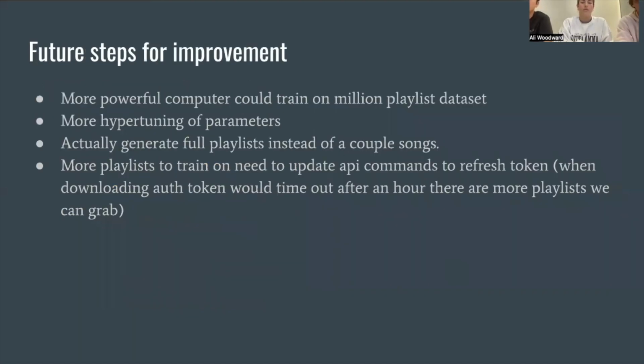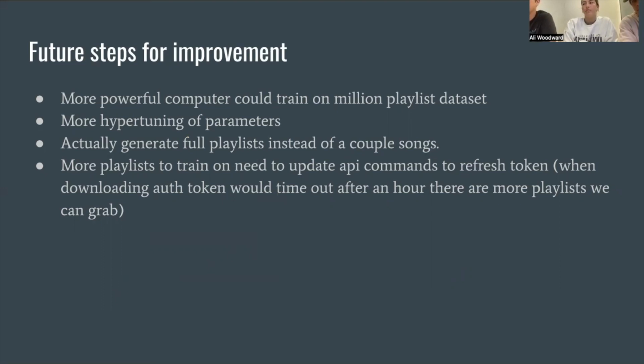So some future steps for improvement that we would like to see would be, if we had a more powerful computer, to train it on the million playlist data set, which is something released by Spotify with over 1 million playlists. It would also give us more of a variety, because on only 100 playlists, there's thousands of genres of music, and in 8,000 songs, you're not going to cover all these many thousand genres. So it was kind of hard because we couldn't train it on as much as we would like. So the model might not have been as robust, and it was a little bit overfit.